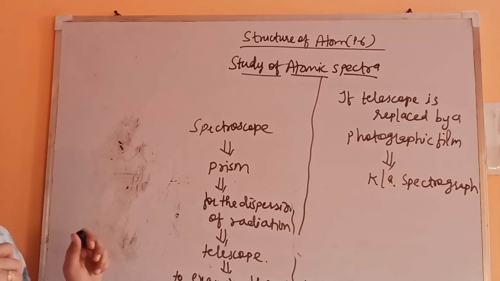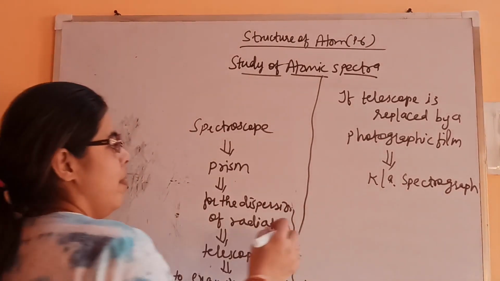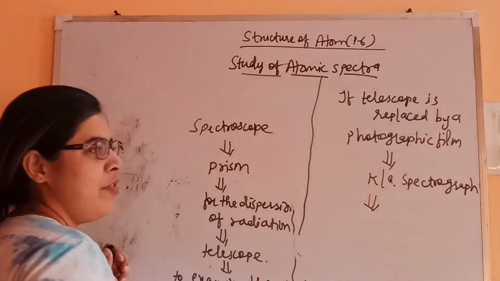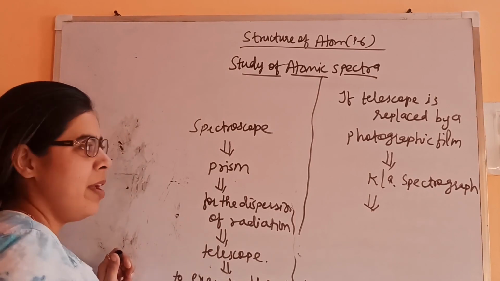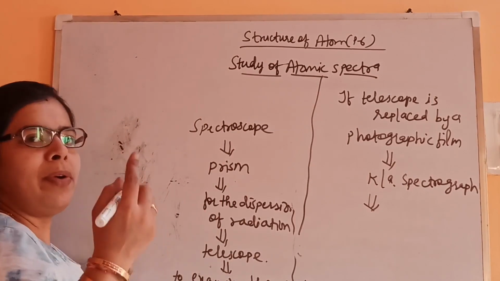If the telescope is there, then it is known as spectroscope. If it is replaced by photographic film, it is known as spectrograph.